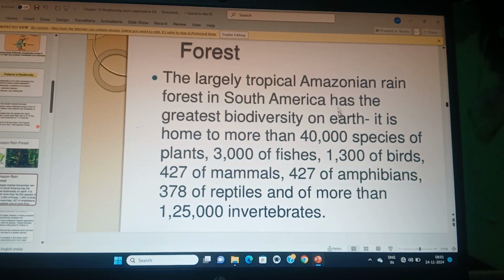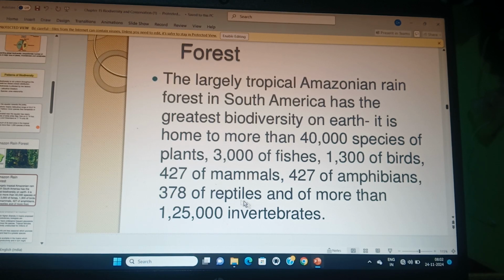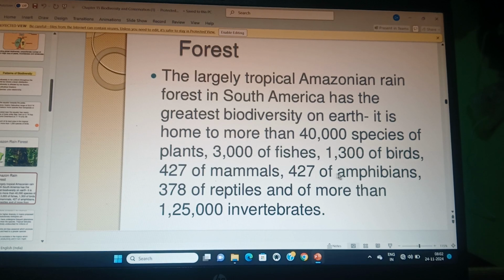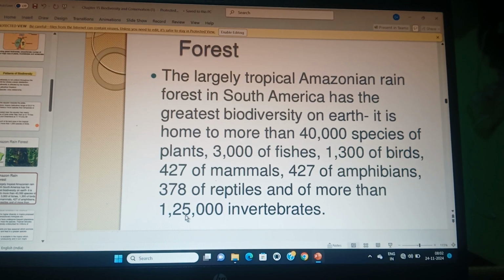Look at the data of the Amazon rainforest. More than 40,000 species of plants, more than 300 species of fish, more than 1,300 species of birds, more than 1,427 species of mammals, 378 species of reptiles, and 125,000 species of invertebrates are living in the Amazon rainforest.